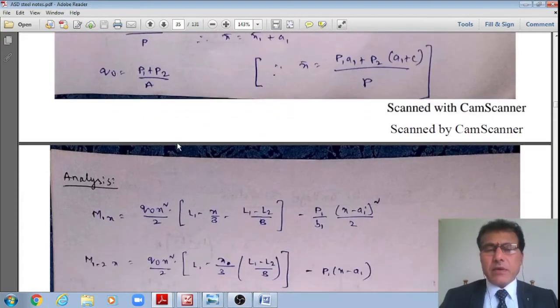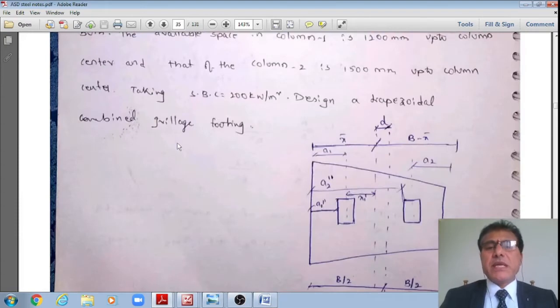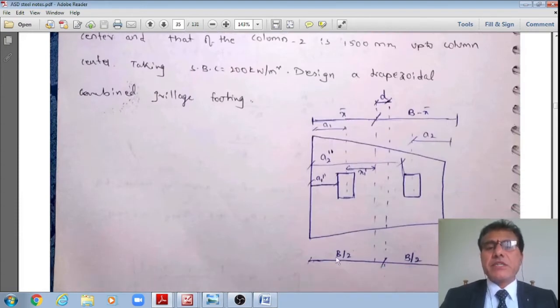Then once the proportioning is done like this, I have fixed the dimensions B and L1 and L2, and what is this A1 and A2? Sometimes the restrictions may be there for A1 and A2, that we need to see.